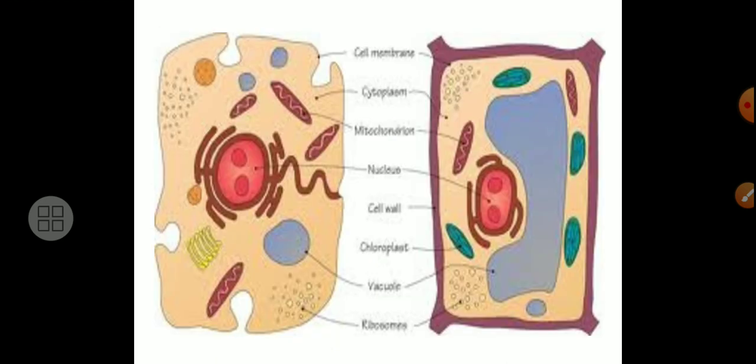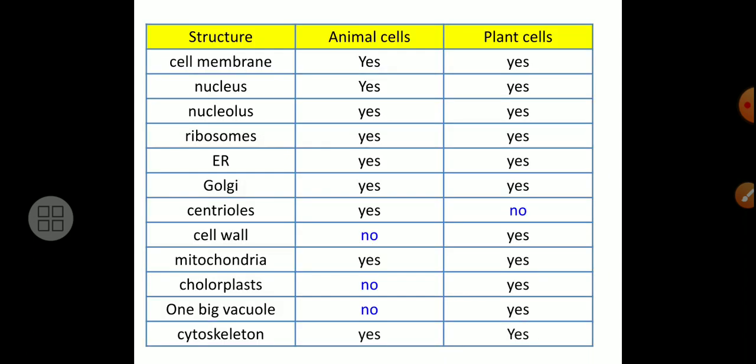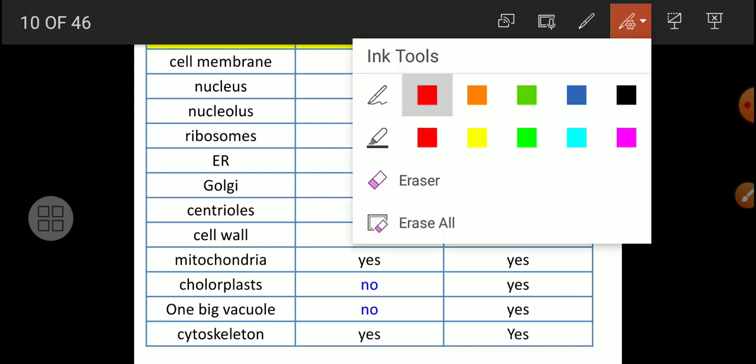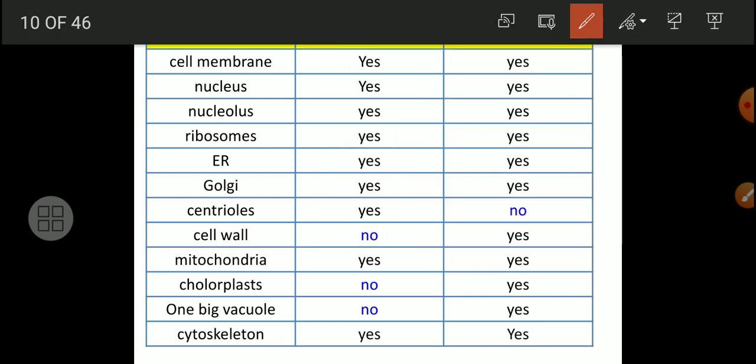Again, sketch all these diagrams, my friends. I have given you homework. Everybody will have to do this so as to understand the things very well. Again, this is the table. This table also gives us an idea about the difference between the plant cell and animal cell.